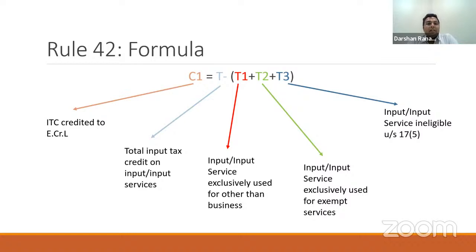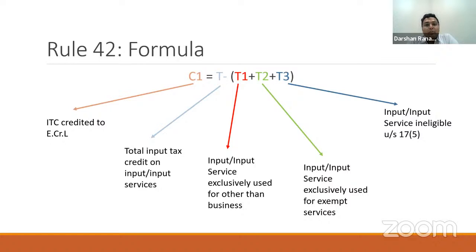So here we first identify the ITC which is to be credited to your electronic credit ledger. Here C1 denotes ITC credited to electronic credit ledger. Now, how do we identify this ITC? The formula says that first take your total tax paid on your procurements, that is your total tax appearing in your purchase register.